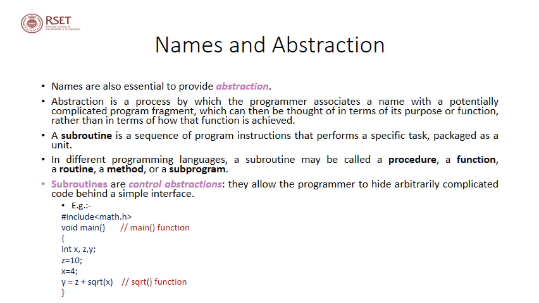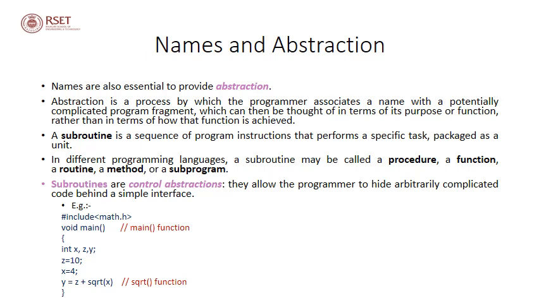So let's see an example code snippet provided below. It's a C code: #include <math.h>, void main. We are declaring three integer variables x, z and y, and we are initializing z as 10 and x as 4, and finally we are just adding up the value in z with the square root of x. So we have provided an abstraction of all these, not so complicated in this case, but all these mathematical operations, with a simple name, that is main. So this main function, whenever we refer to it, performs all these tasks within it.